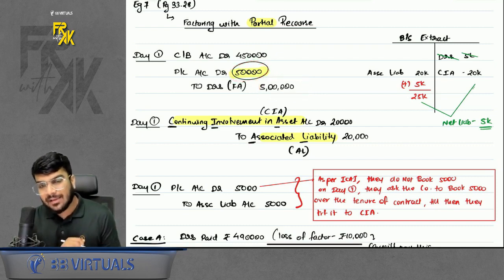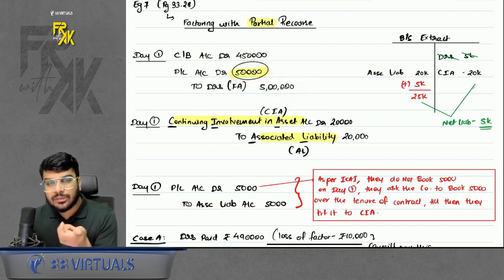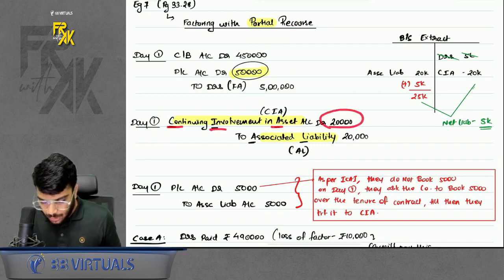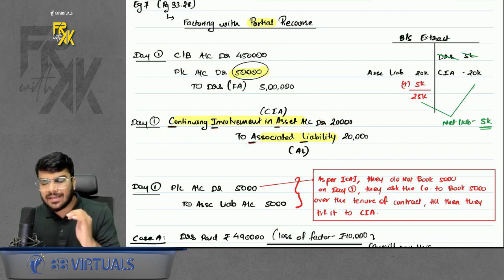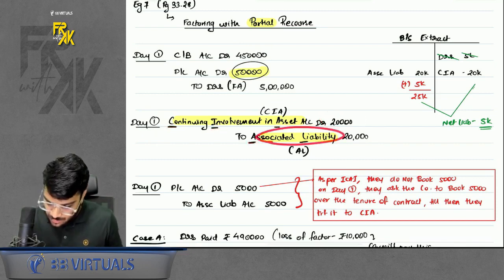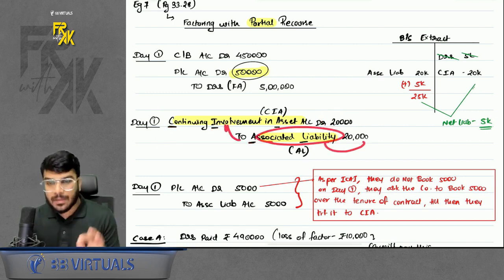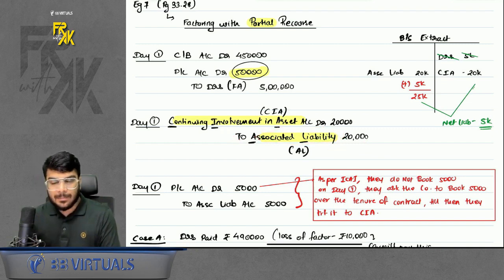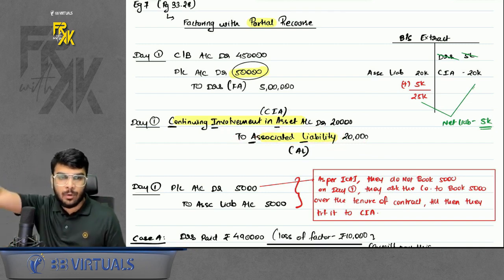But can I say you retained some risk? So for the retained risk part, you will record one asset and one liability, and that is continuing involvement in asset account debit to associated liability. Sir, why an asset and why a liability? Because you retained the risk, so liability. But why asset, sir? Because the risk will arise only when debtors are not able to pay. That means the first liability is of the debtors to make the payment to the factor.